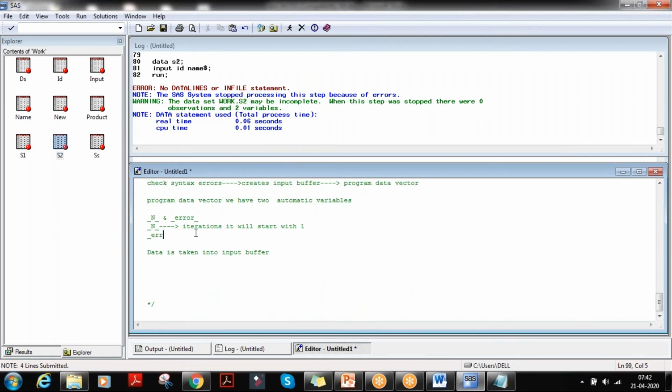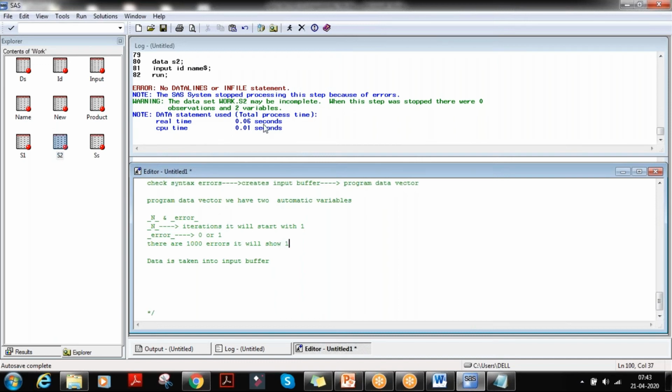The second one is _ERROR_. What is the error? If there is any error, it will show you. By default, _ERROR_ is 0. If there is any error, it will show you 1. Even though there are 100 errors or 1000 errors, it will show 1. It will show you 1, only 1. The output would be 1.